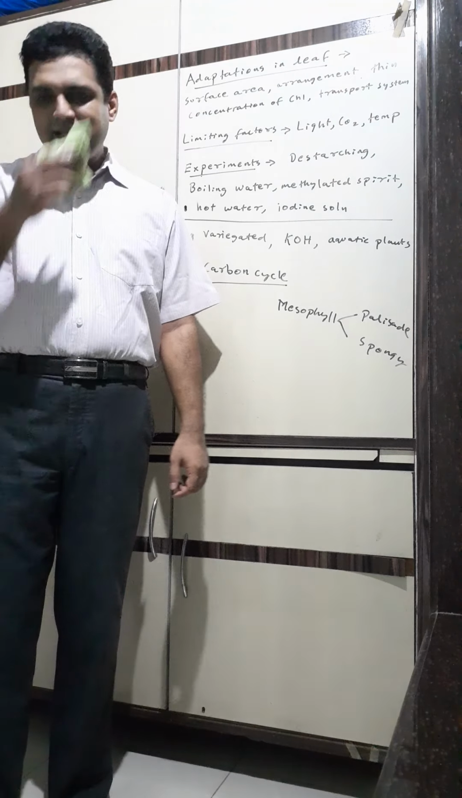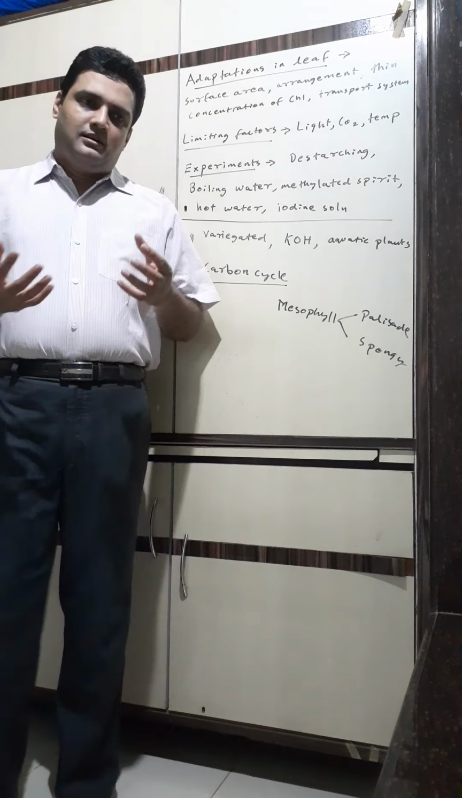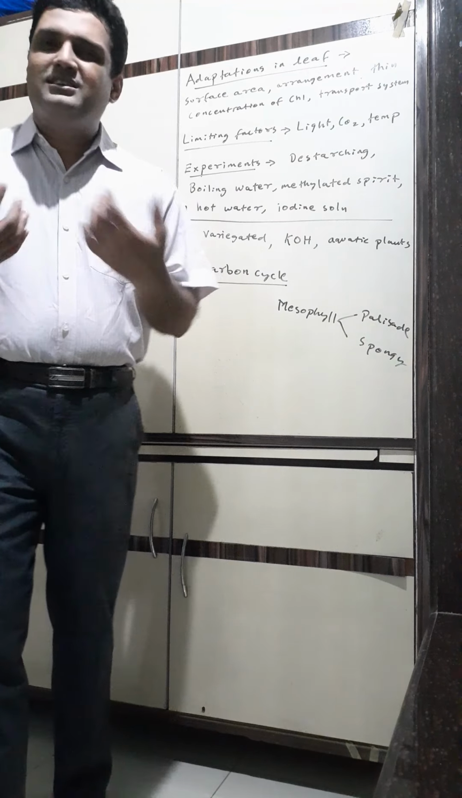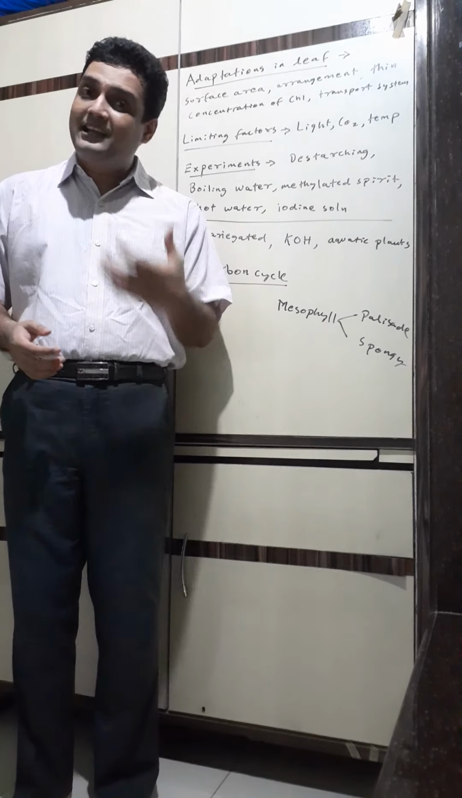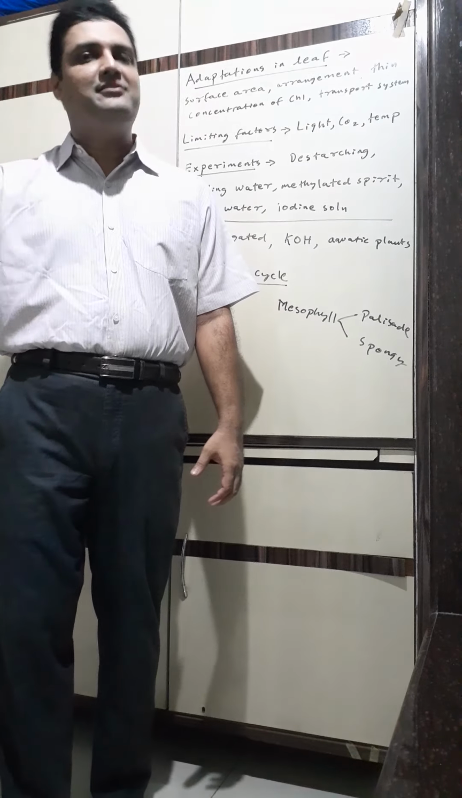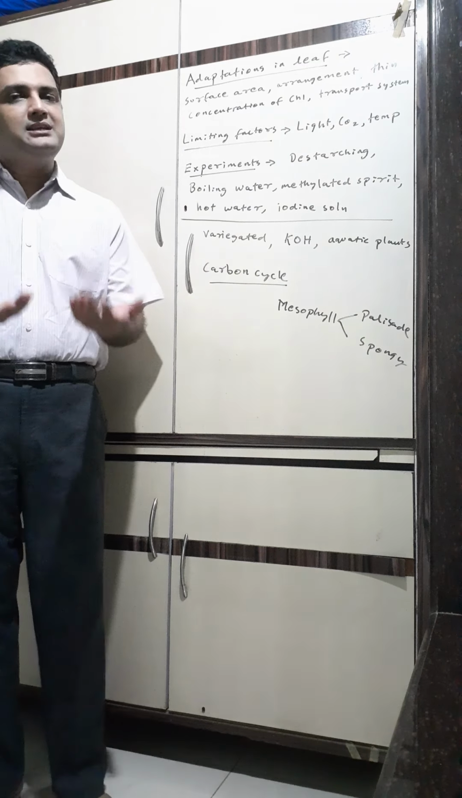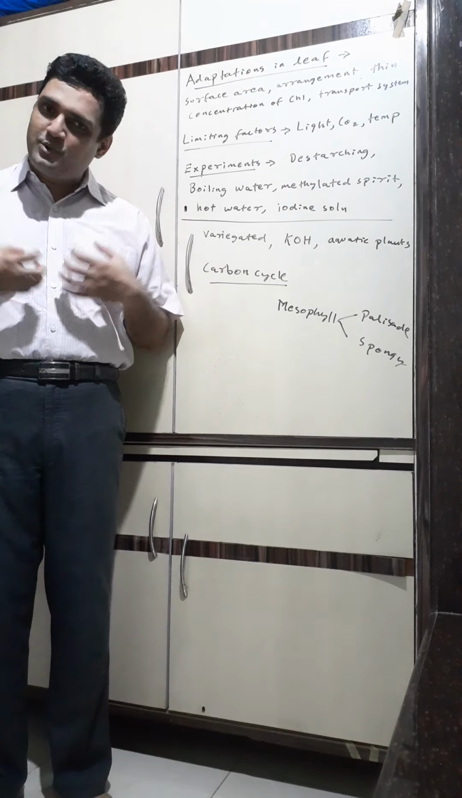Carbon cycle. The carbon cycle is like the nitrogen cycle, the phosphorus cycle and the sulfur cycle, where you study the exchange of carbon. How do you define it? It's the cycle through which carbon is taken in, transferred, and given out. How is carbon taken in? Carbon is taken in by photosynthesis. Plants take in carbon through CO2 and store it in their body.